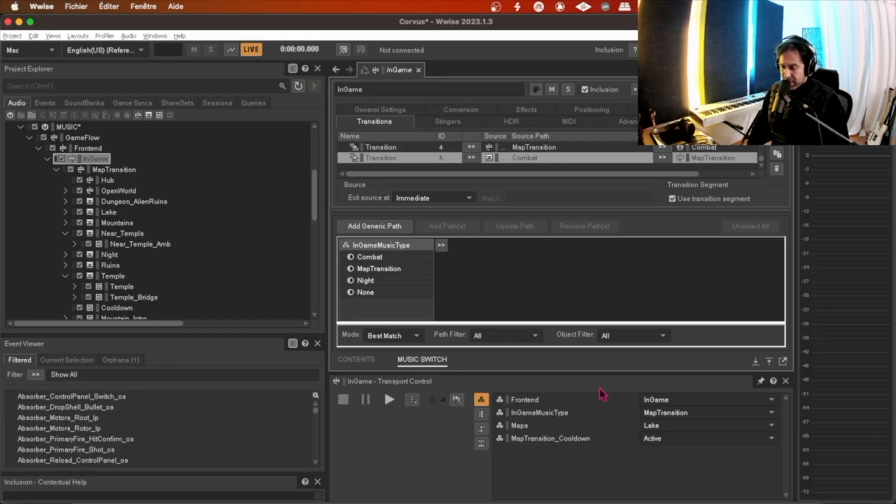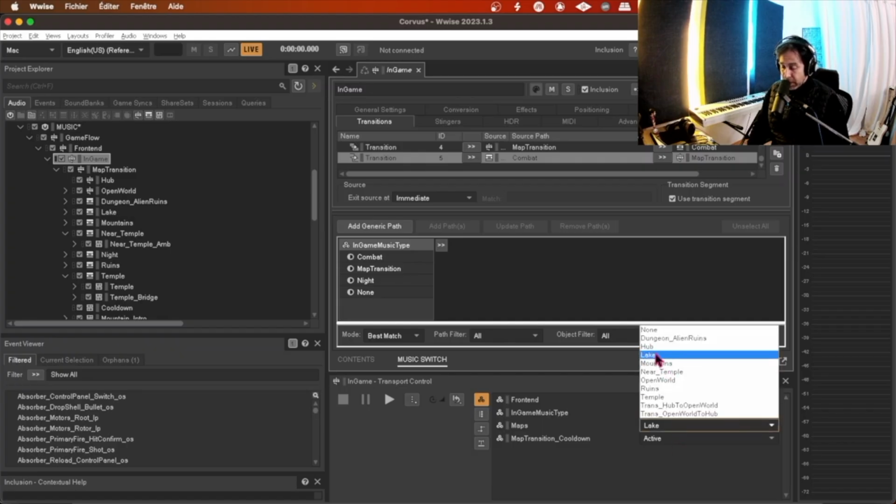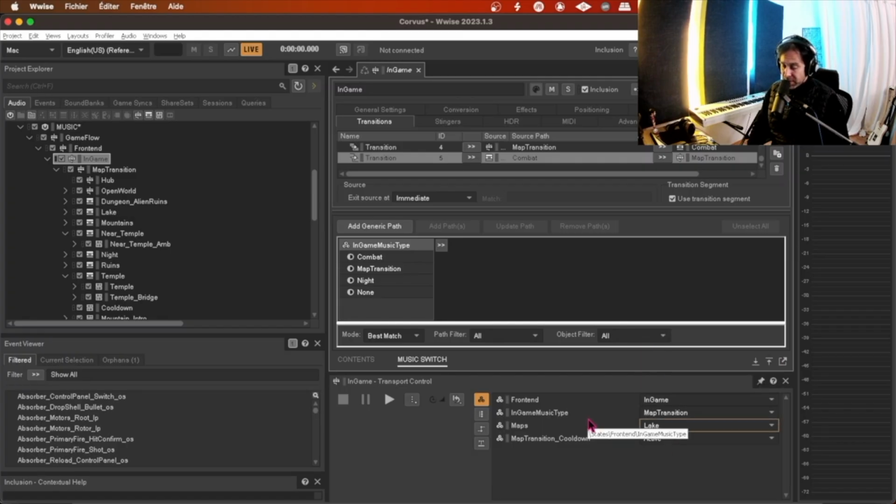during your listening. And so the first thing I need to do in my control transport is to set up, of course, all the states to play the music. So let's start to play, for example, the lake music, because let's imagine that we are playing close to a lake.